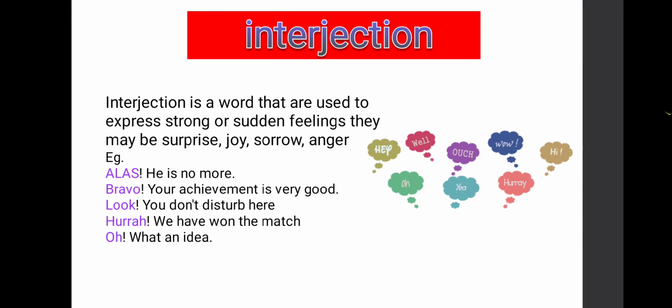Okay, first one: Alas, he is no more. See students, when we hear that someone died suddenly, at that time our expression, alas, shows our sudden feelings. We are not prepared for that. Suddenly the feelings appear. That is, alas, he is no more. So alas becomes an interjection.